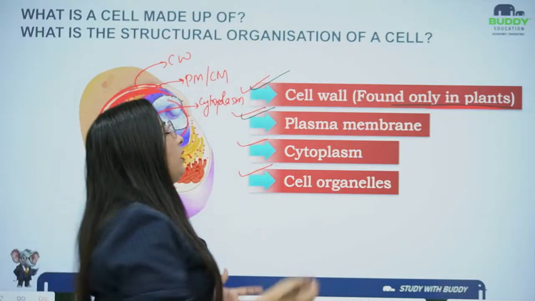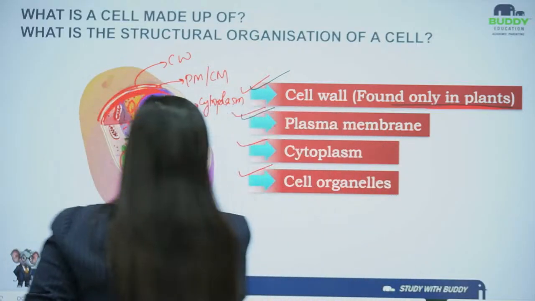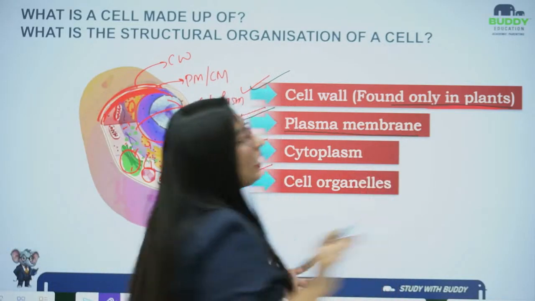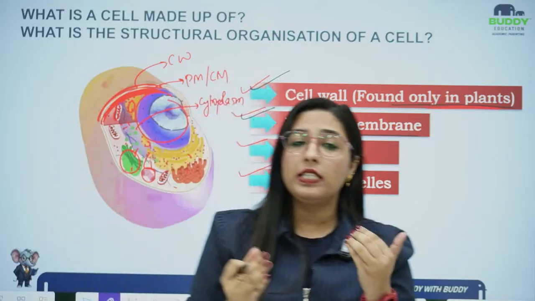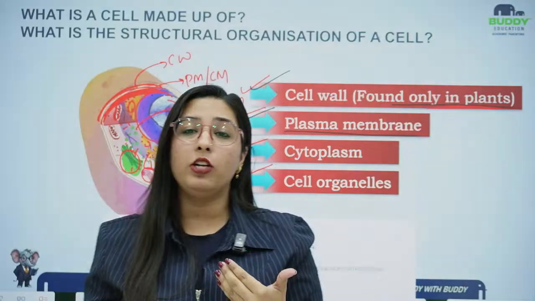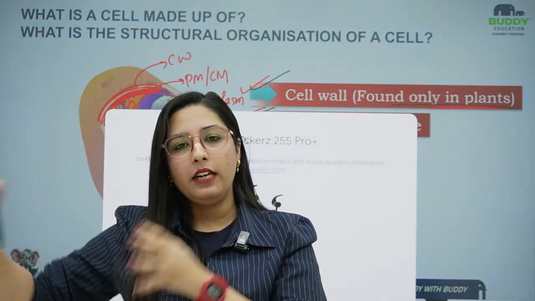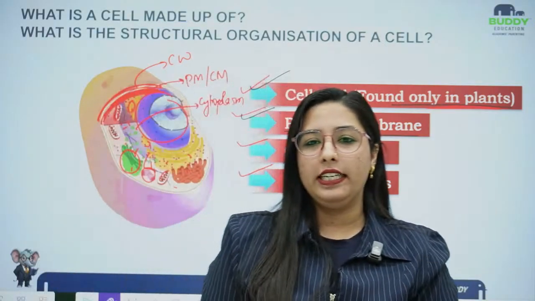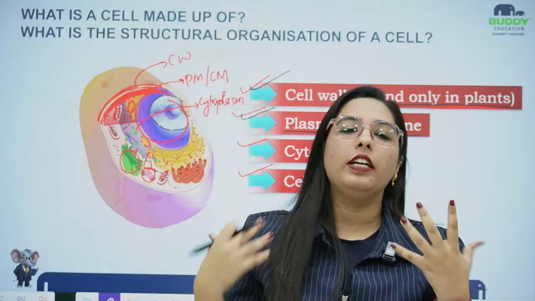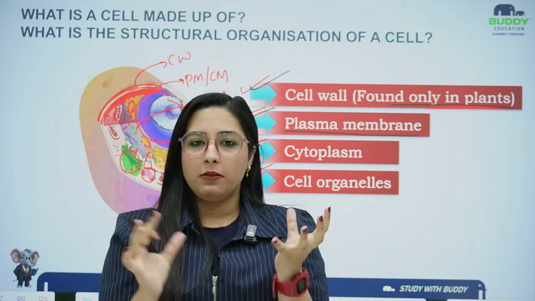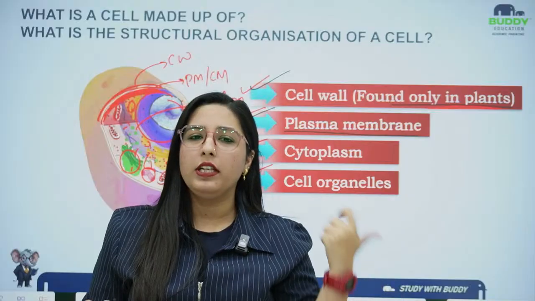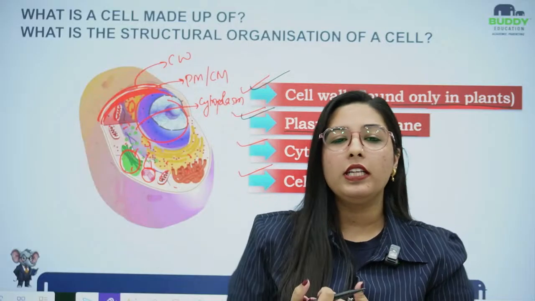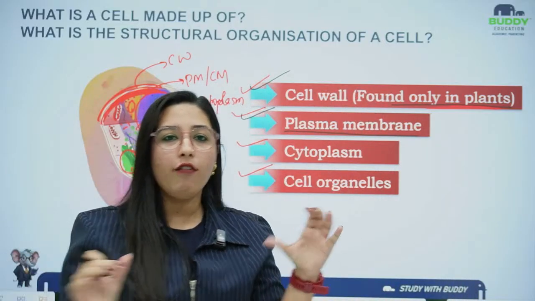Then we have studied about the plasma membrane. The plasma membrane is basically the covering which separates the external and the internal environment of a cell. Then we studied that the plasma membrane is formed of 2 things, that is proteins and lipids. The lipids form a bilayer, and the proteins are embedded in that bilayer.